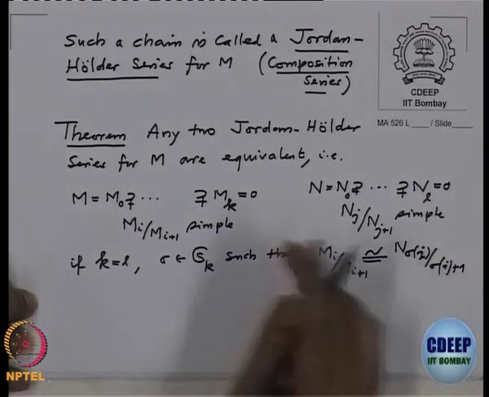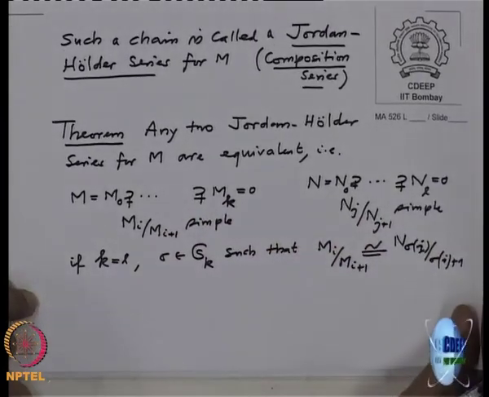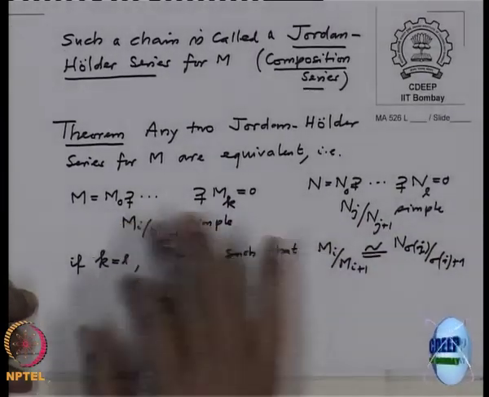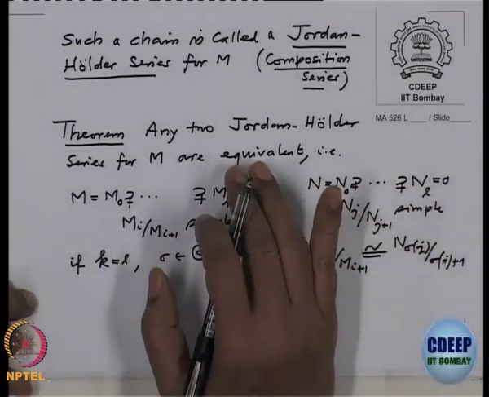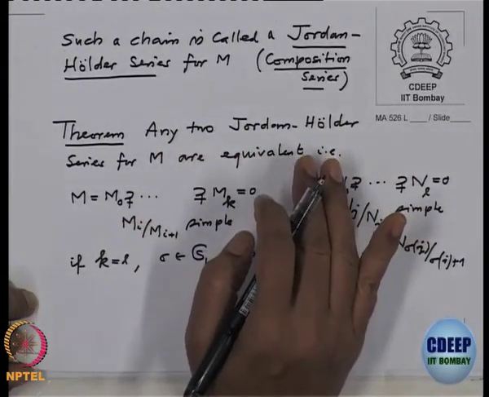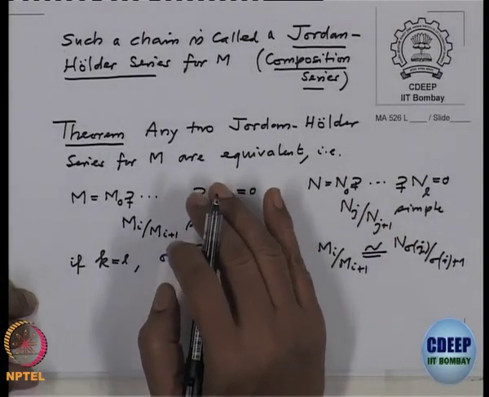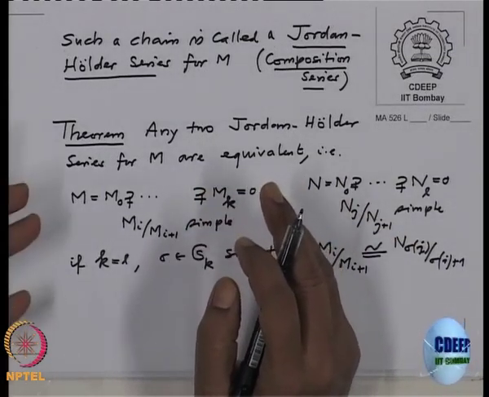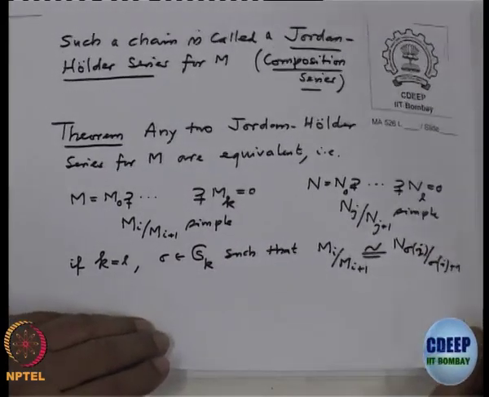So, up to permutation the successive quotients are the same, isomorphic. Two such series are called equivalent. So, the Jordan-Holder theorem says that any two Jordan-Holder series for a module are equivalent. In particular they have the same length, and this is called the length of a module.